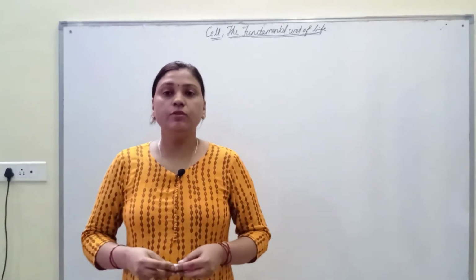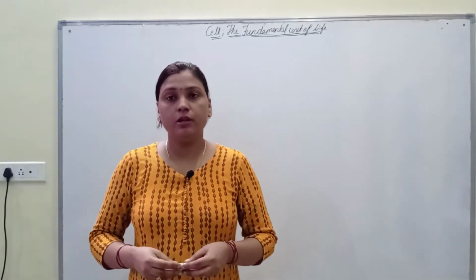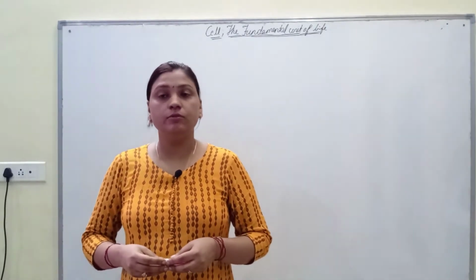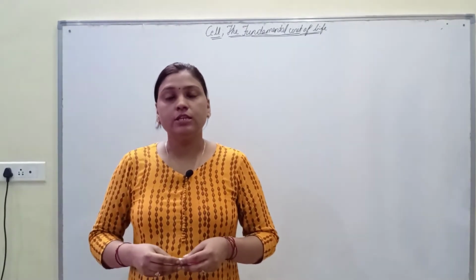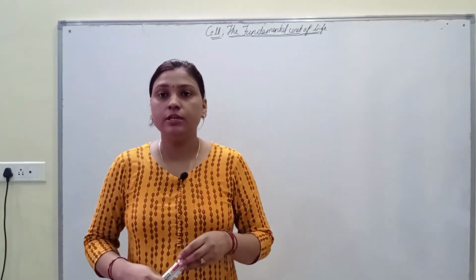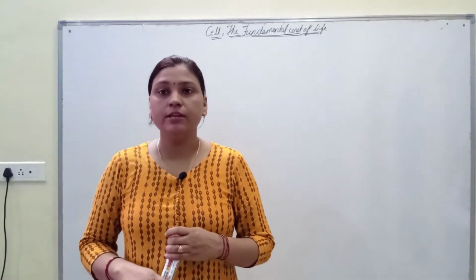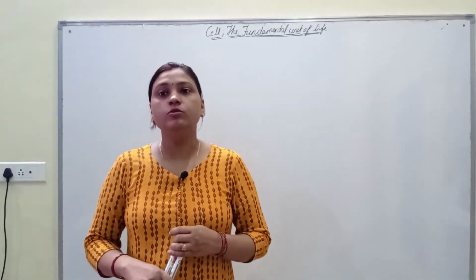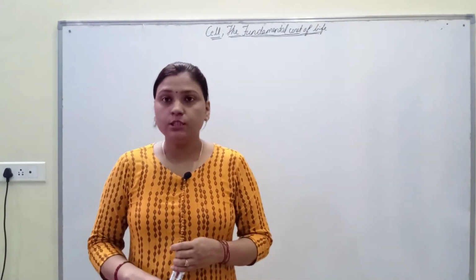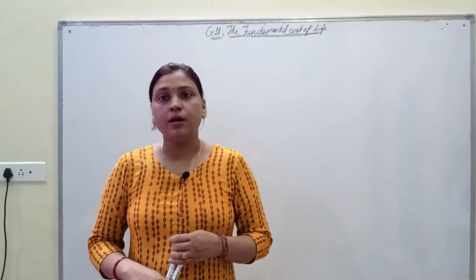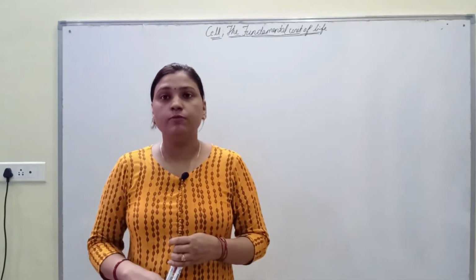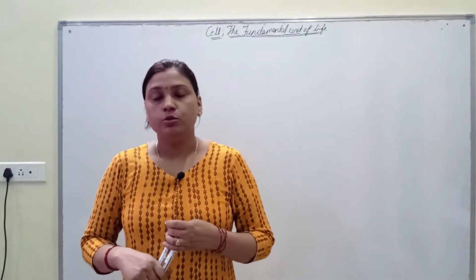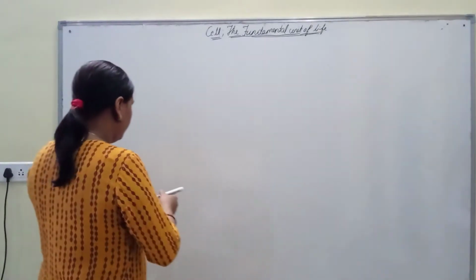Hello students, we were discussing the first chapter of biology of 9th class, that is cell, the fundamental unit of life, in which we have learnt different types of cell organelles. Today we are going to discuss a very important cell organelle, that is plastids. These plastids are found only in the plant cells, and are the pigment bearing part of the cell, responsible for the color of the leaves, flowers and fruits. So let us discuss plastids.